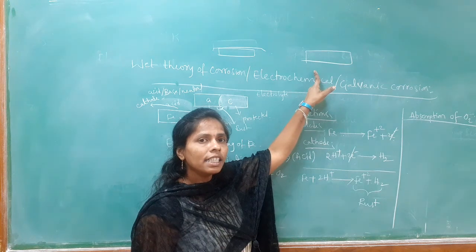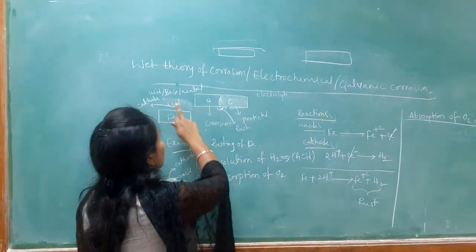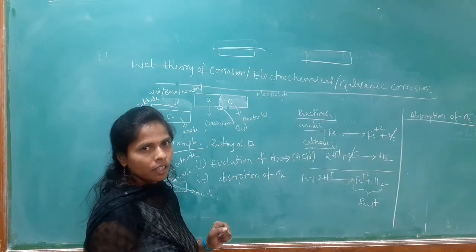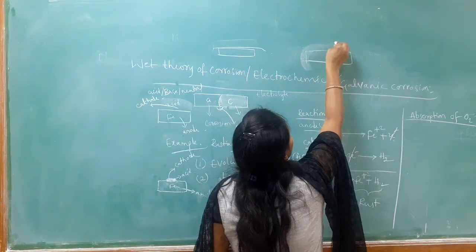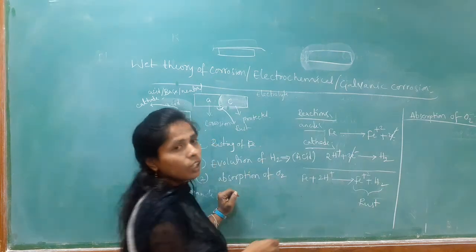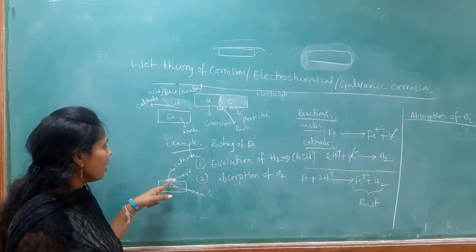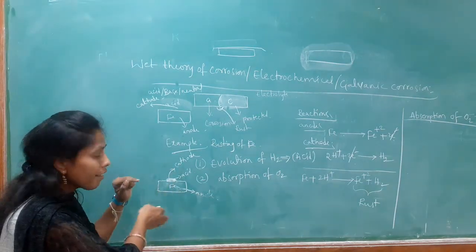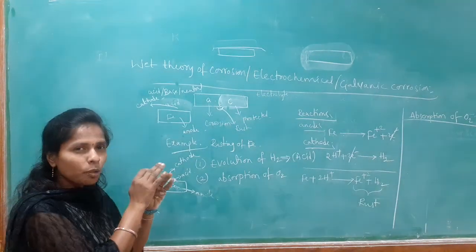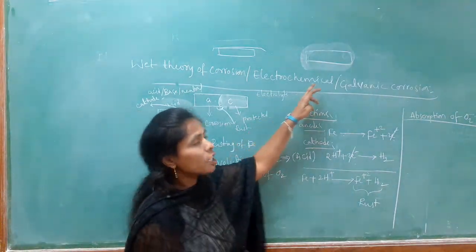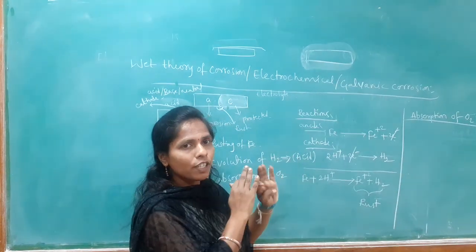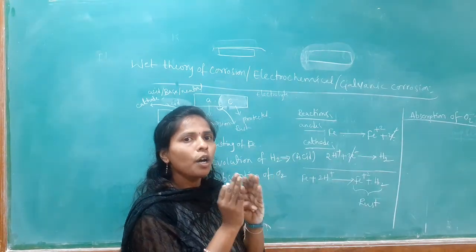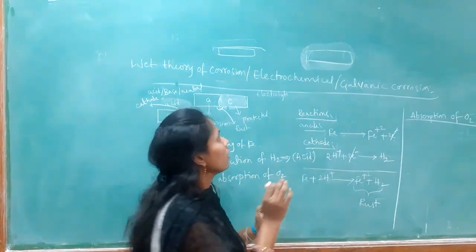Base or neutral solutions spread over the entire surface of the metal, not like acid. The acid does not spread over the entire metal, it sticks at a particular position. But the base or neutral solution spreads on the entire surface except at the pores or the cracks.